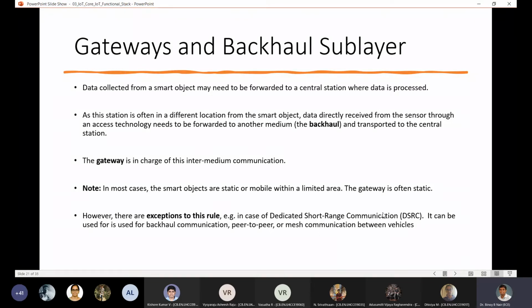DSRC is one such standard. DSRC is a very common protocol which is used for vehicle-to-vehicle communications or vehicle-to-infrastructure communications. So in autonomous vehicles or in modern vehicular technology, it is referred to as V2X communication. V, and then there is the digit 2, and then there is X. X as in X-Men. Okay. So V2X communication. So X actually stands for V2V, V2I, V2G.